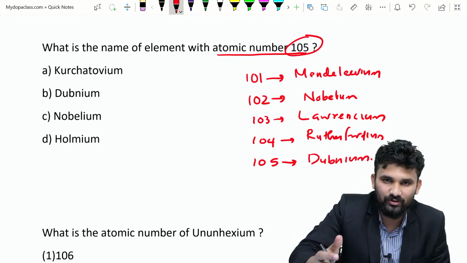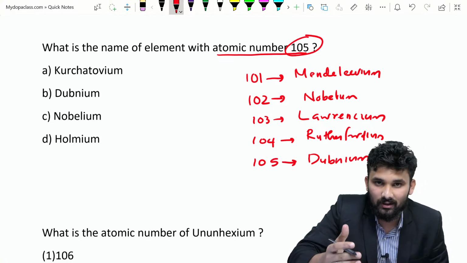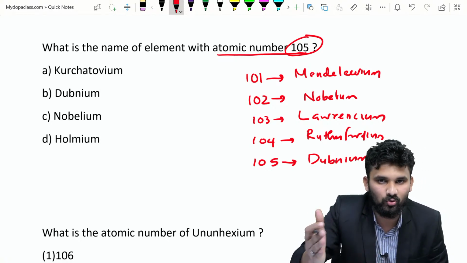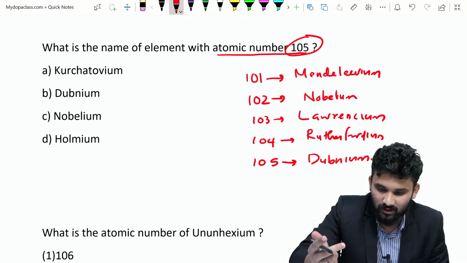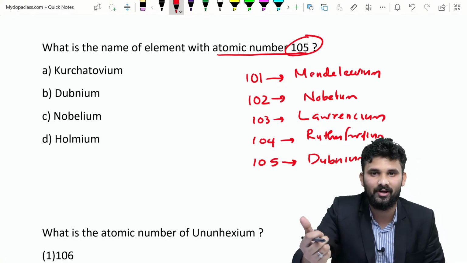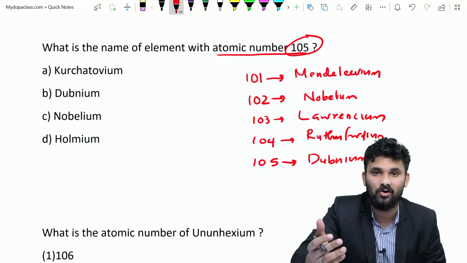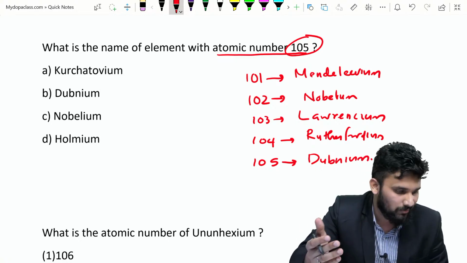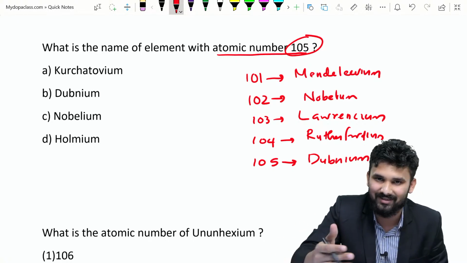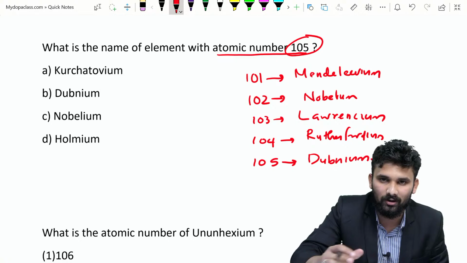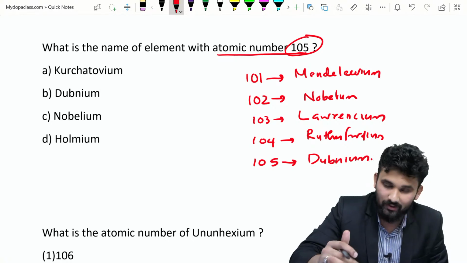So you study the names of the elements from 101 onwards: mendelevium, nobelium, lawrencium, Rutherfordium, dubnium, seaborgium, bohrium, hassium, meitnerium, darmstadtium, roentgenium, copernicium, etc. So study all the atomic numbers. I will ask you one more question.